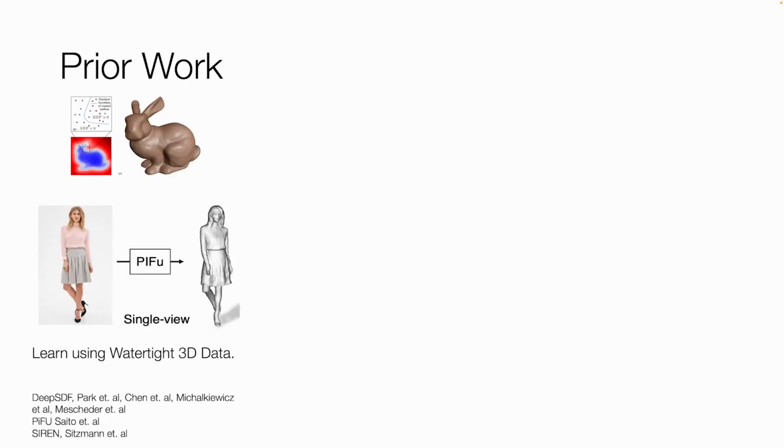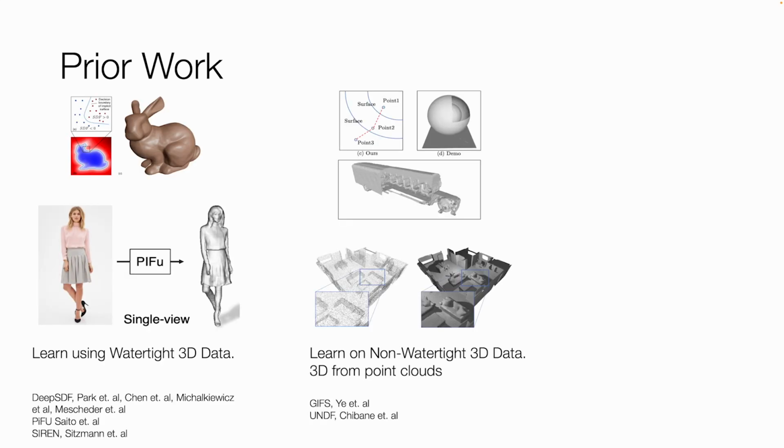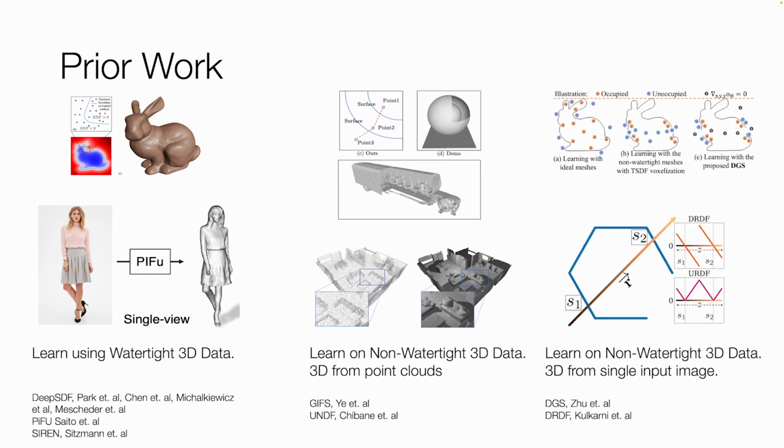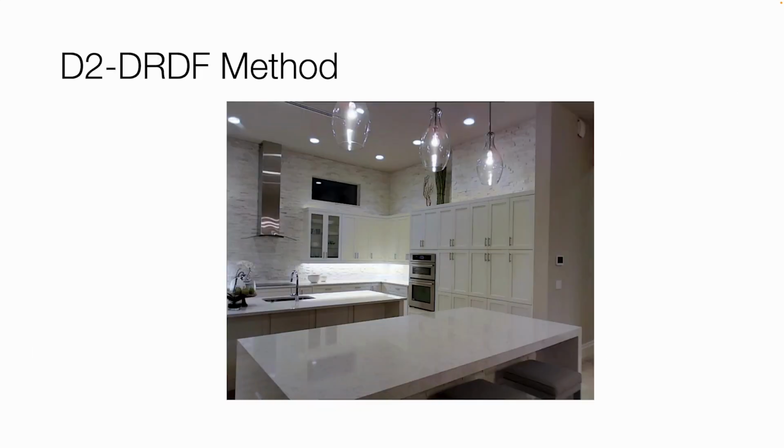Our goal is related to a lot of prior work in 3D, and we show the most relevant ones here. Works like FIFO and DeepSDF train on watertight object mesh data. GIFs and NDF train a point cloud to 3D implicit field on non-watertight mesh data, which differs from our single image to 3D problem. DGS and DRDF train a single image to 3D implicit function, but use non-watertight mesh supervision.